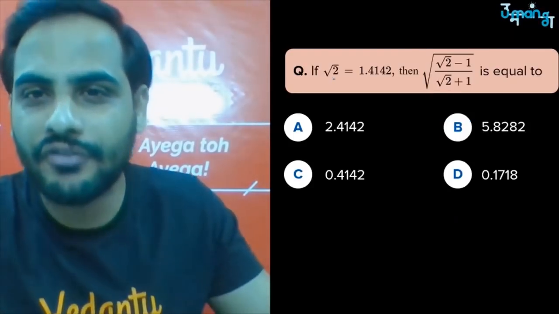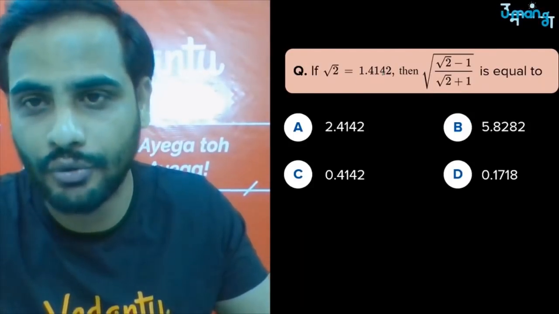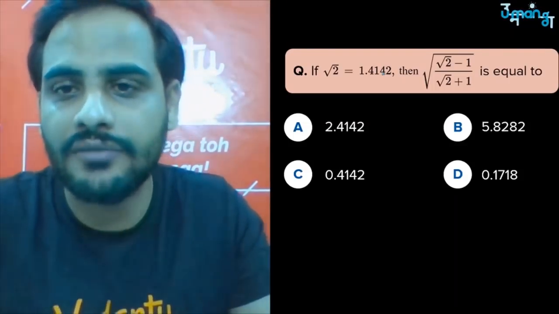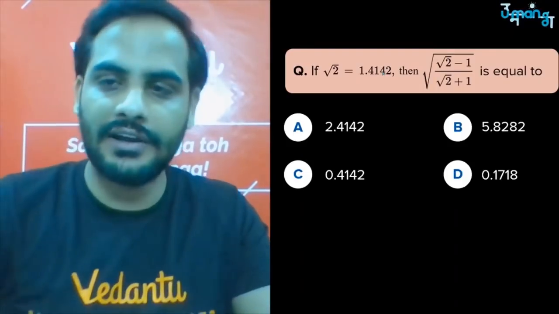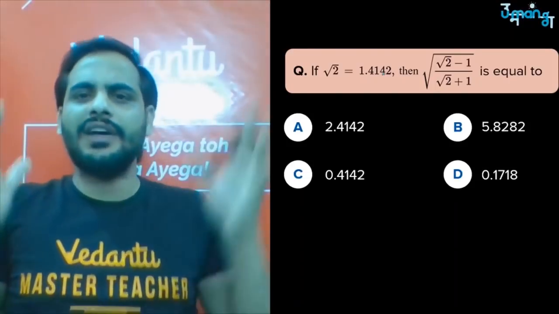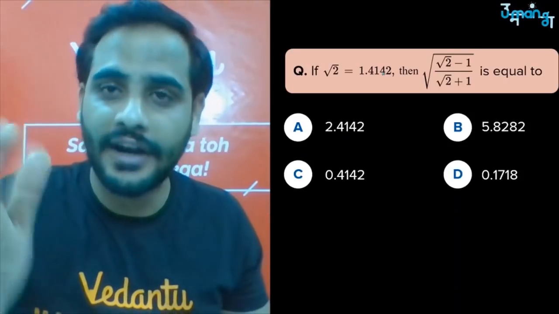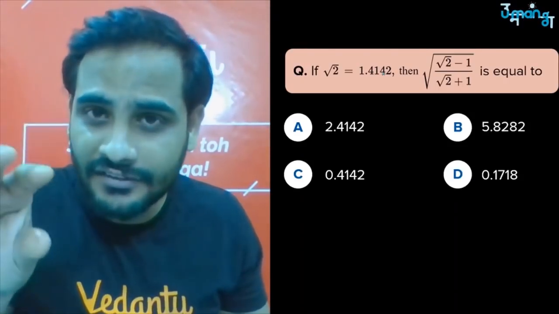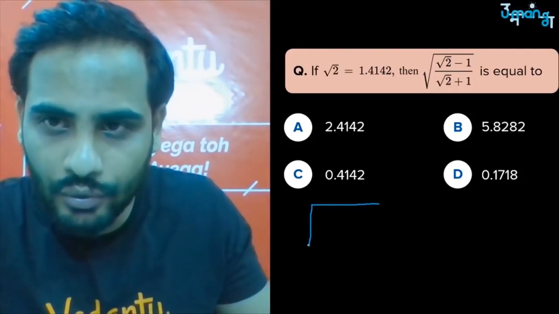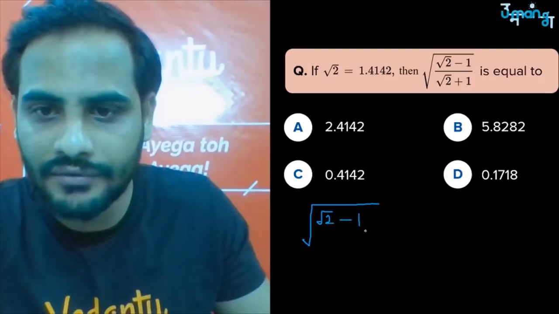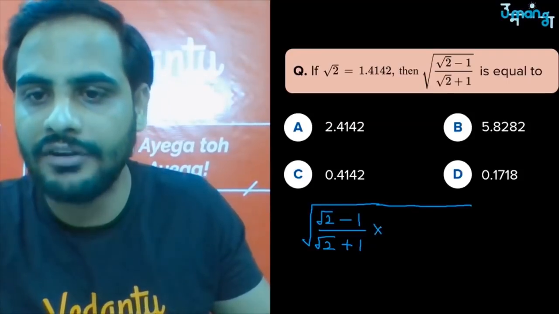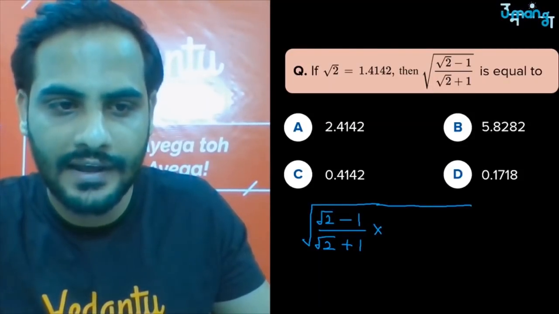Next question. If square root of 2 is 1.4142, that is the value of square root 2 for us, approximate value obviously, then find out the value of square root of root 2 minus 1 upon root 2 plus 1. Make this a rule in your head, whenever the denominator is an irrational number, always start with the rationalization. So I have square root of 2 minus 1 upon square root of 2 plus 1. Inside the square root I will do the rationalization.